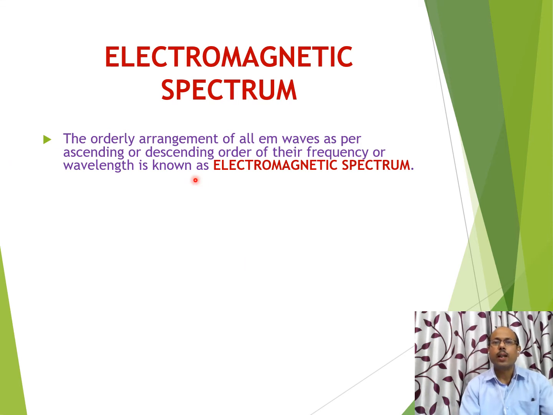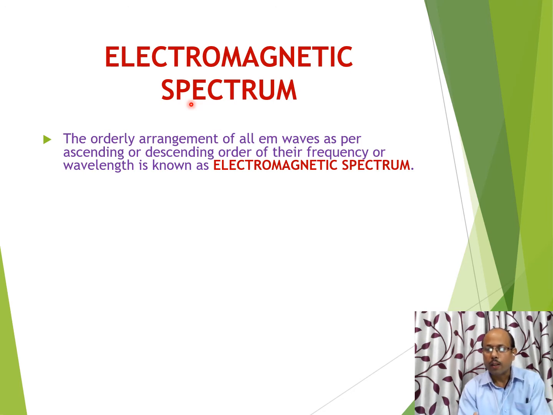Electromagnetic spectrum. Now we are discussing the topic electromagnetic spectrum. I think you all might be aware of the word spectrum. In class 10th we have already discussed the visible spectrum. That visible spectrum is a small part of the electromagnetic spectrum. I think you all know the word VIBGYOR: violet, indigo, blue, green, yellow, orange, red, that we know very well. VIBGYOR is written in a particular order, that is the visible spectrum. And now we are going to discuss the electromagnetic spectrum.